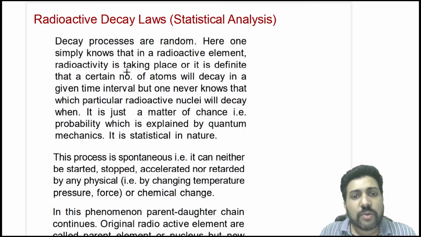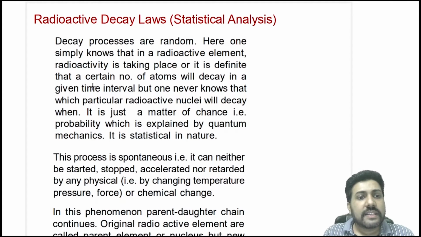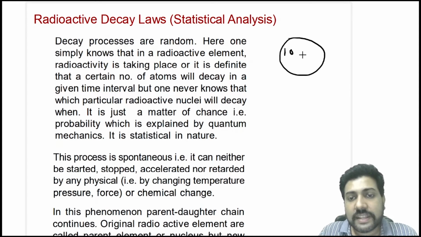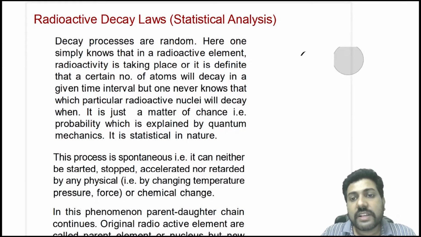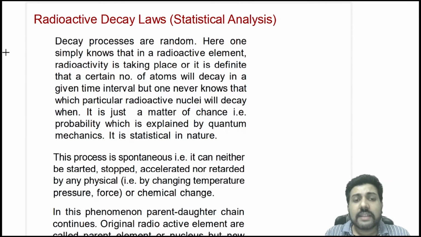Here one simply knows that in a radioactive element, radioactivity is taking place, or it is definite that a certain number of atoms will decay in a given interval of time. But one never knows which particular radioactive nuclei will decay. Suppose you have 10 crore nucleus, then after some time it will become 9 crore nucleus. But which of this 1 crore will decay, we do not know. We cannot know which nucleus will decay at a given time. We can only calculate the number of nucleus that has decayed, but which one has decayed we cannot say. It's just a matter of chance, or you can say it is probabilistic.